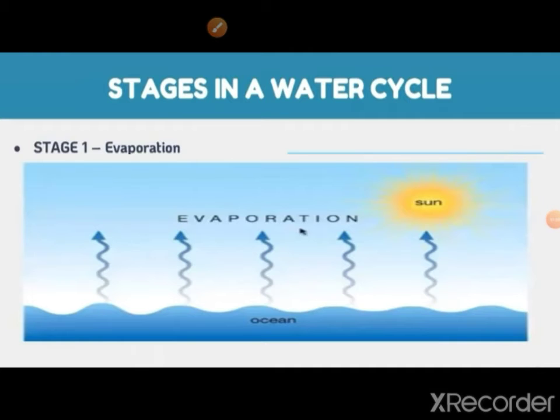Stage 1, evaporation. Evaporation refers to the process in which the liquid form of water changes into gaseous form. The heat of the sun falls on the water bodies like oceans, seas, lakes, rivers, etc. The water slowly evaporates as vapors into the air.